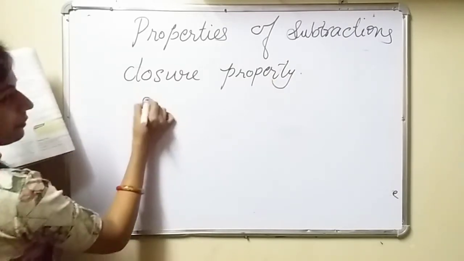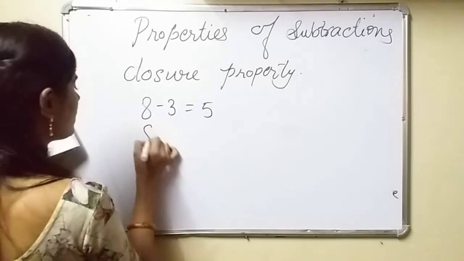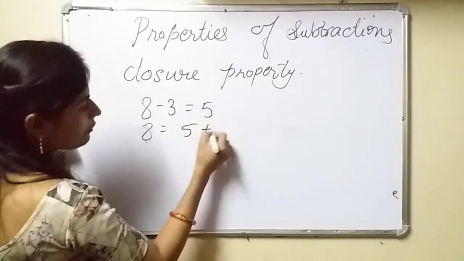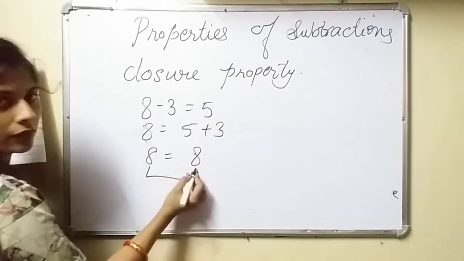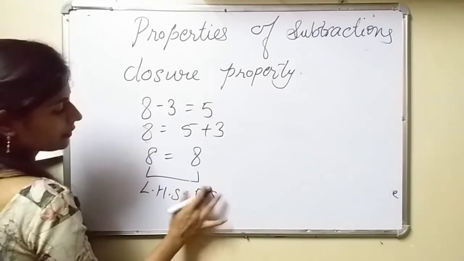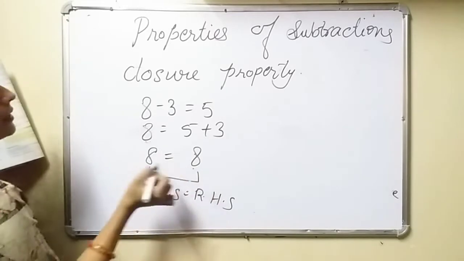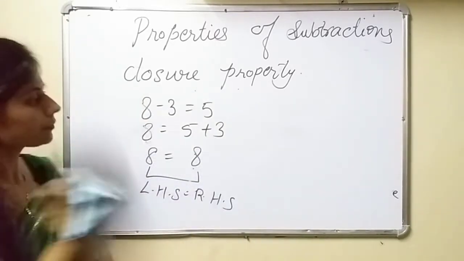Consider the following example. 8 minus 3 is equal to 5. It means 8 is equal to 5 plus 3, then 8 is equal to 8. Both are equal. LHS is equal to RHS. In both sides the numbers are equal, it means it is closure property.